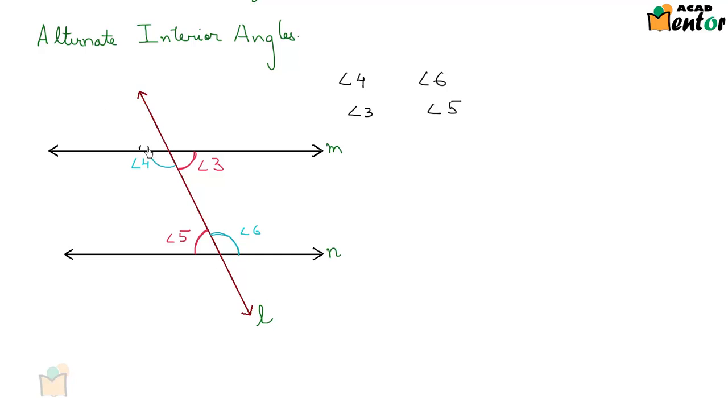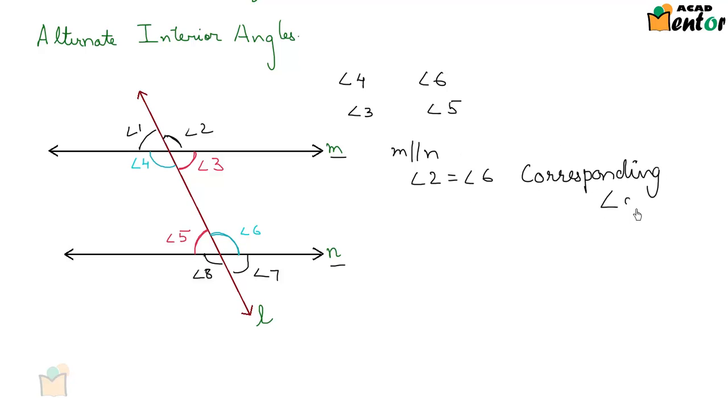Let's see. So this here was our angle 1, this was angle 2, this was angle 8, and this was angle 7, right? Now let us assume that M is parallel to N. These two lines M and N are parallel to each other. When that happens, we know that angle 2 would be equal to angle 6, because they are a pair of corresponding angles, right?